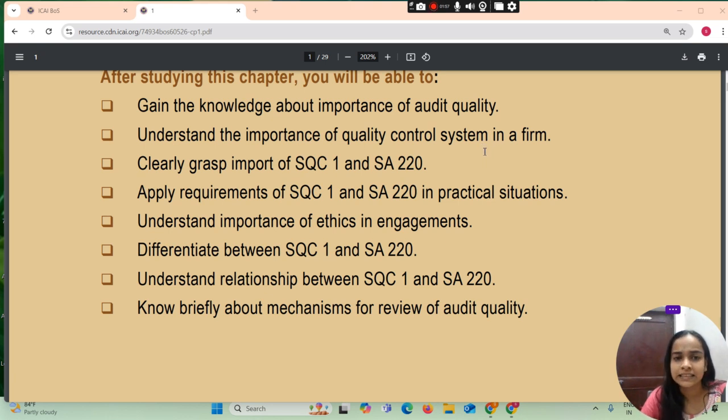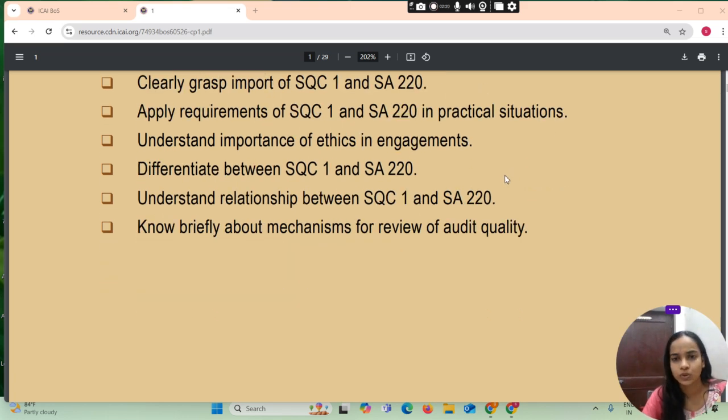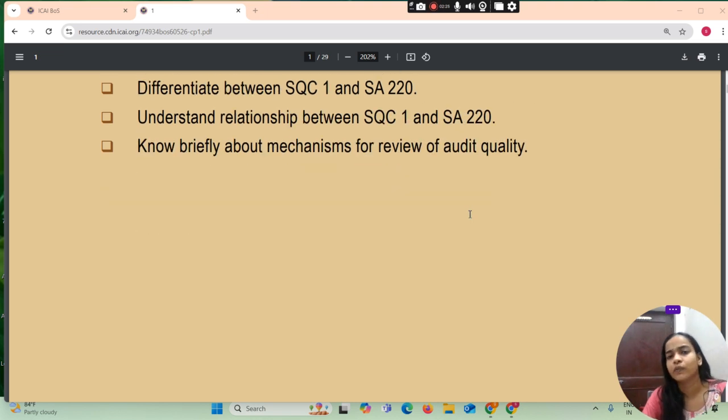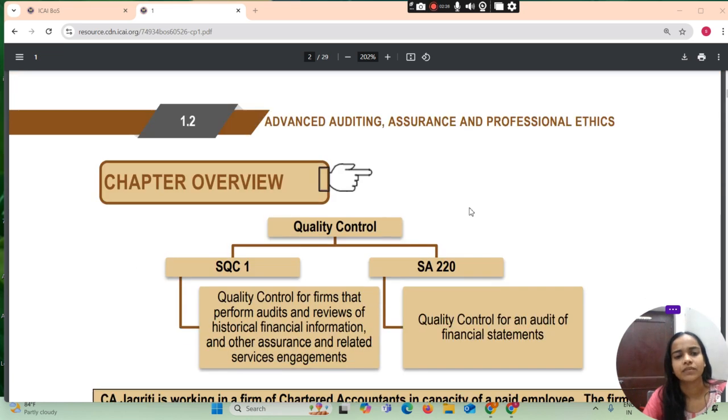We will get clarity and grasp the import of SQC 1 and SA 220. We will apply the requirements of SQC 1 and SA 220 in practical situations. We will understand the importance of ethics in engagements, differentiate between SQC 1 and SA 220, understand the relationship between them, and know briefly about the mechanism for review of audit quality.